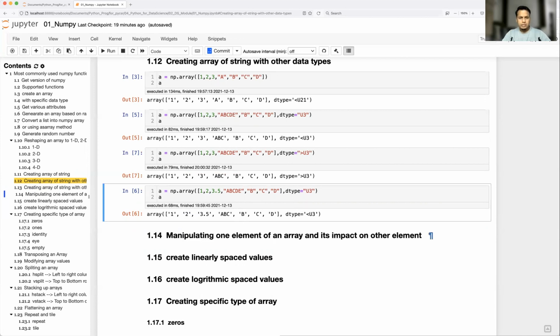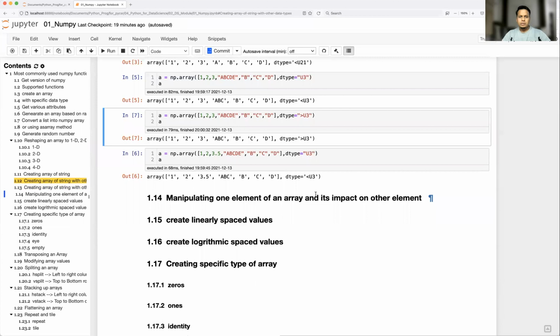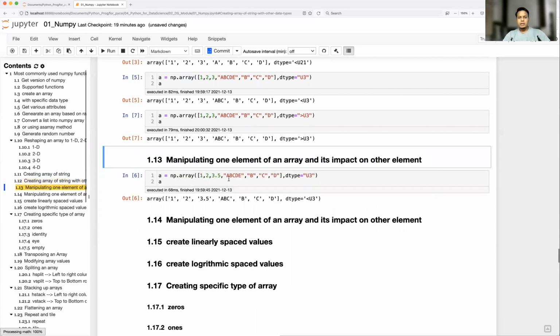Okay, so let me just put it here. But in most cases, you are going to handle either integer data type or float data type. You will hardly be using string data type. But what about heterogeneous data? Let's say you have an array where integer is there, float is there, and string is there. That's where your pandas library will come into the picture, which I'll talk about in the next video, or the next to next video, after completing NumPy. Okay, so let's see another one.